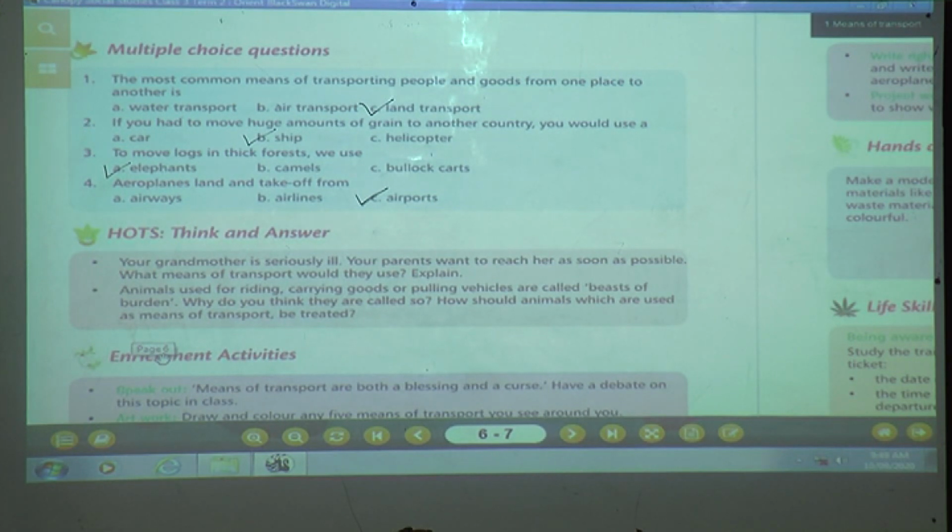Then how are we going to take care of them? Such animals must be well taken care of by giving them good food and caring for their injuries. We also ensure that they are never overloaded. We have to take care of them and give them good food to eat. Yes, children, understood?